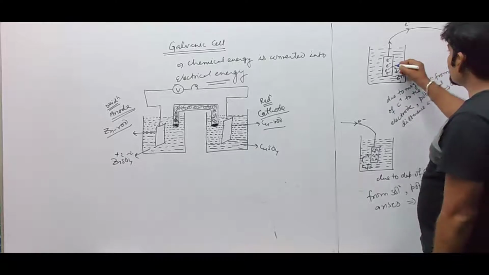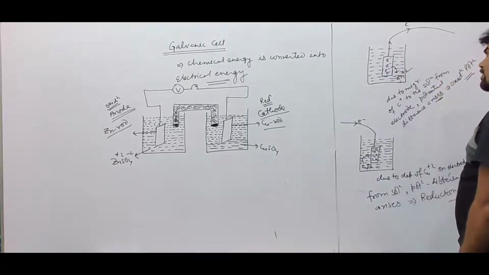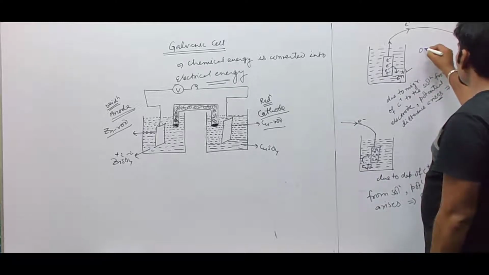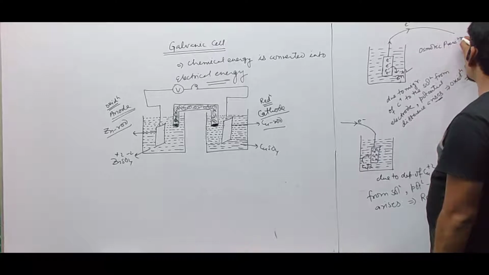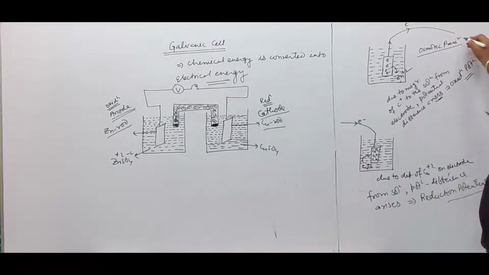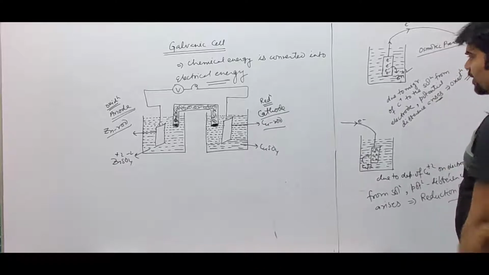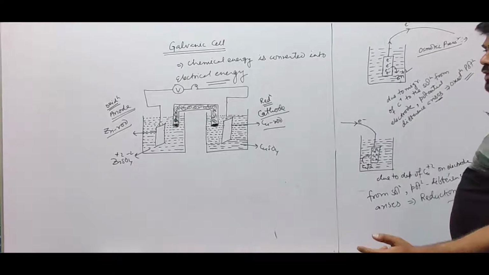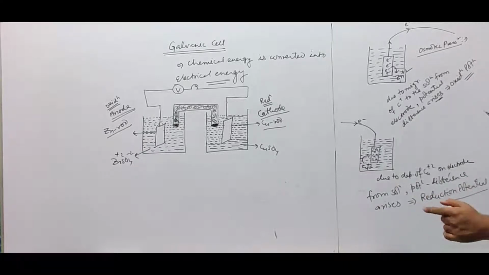Such a phenomenon is called osmotic pressure. Osmotic pressure is the pressure by virtue of which a metal rod tends to supply its ions, tends to dissolve its ions, tends to migrate its ions to the solution.